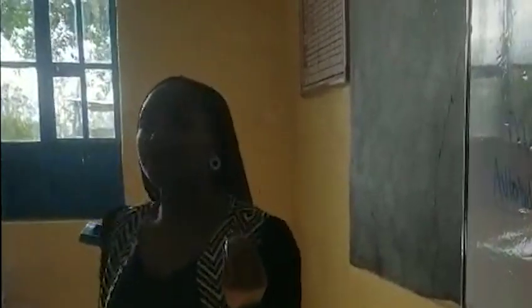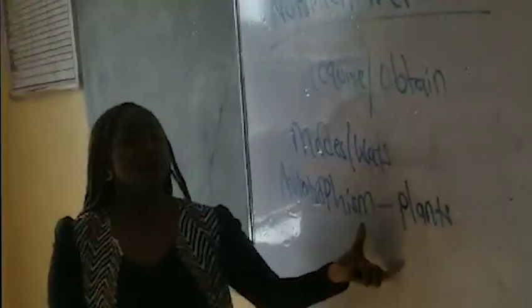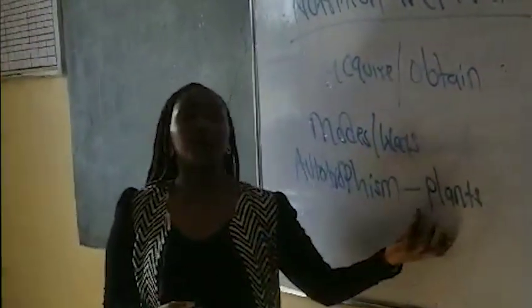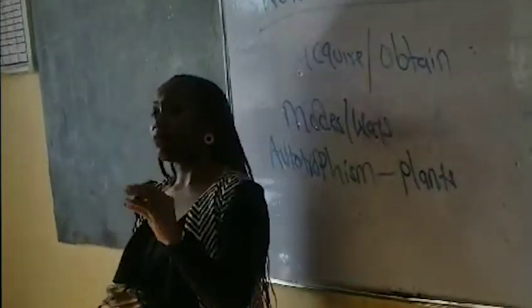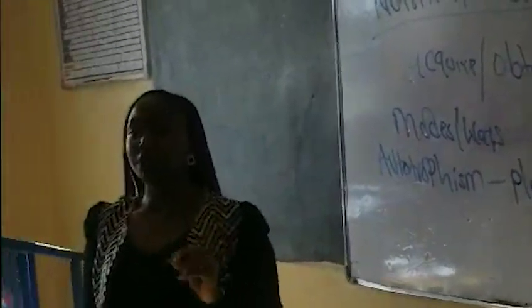It is a mode of nutrition in which living organisms, such as green plants, manufacture their own food from simple substances such as carbon dioxide and water, to make complex food substances.